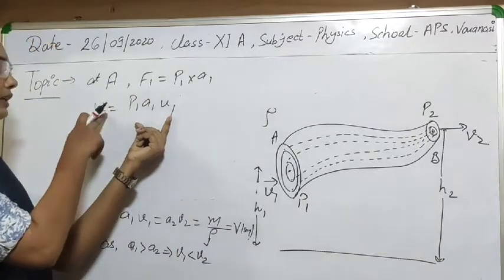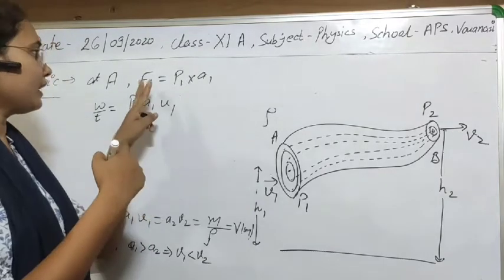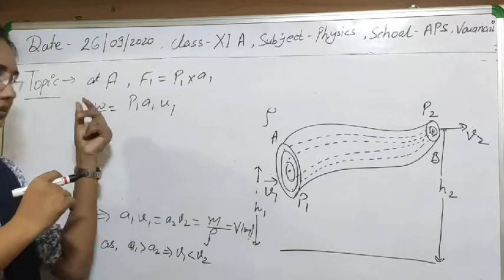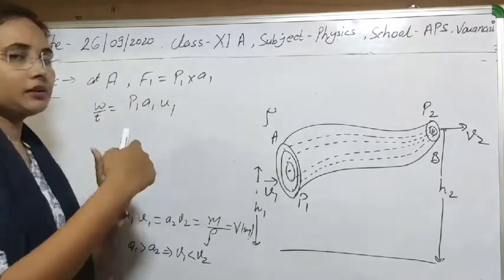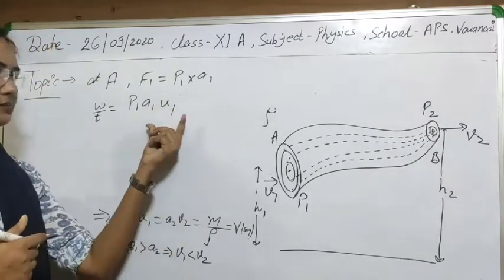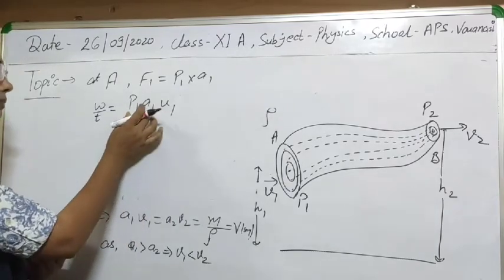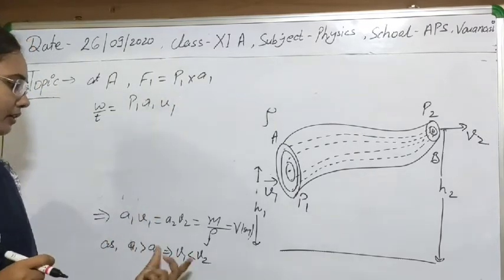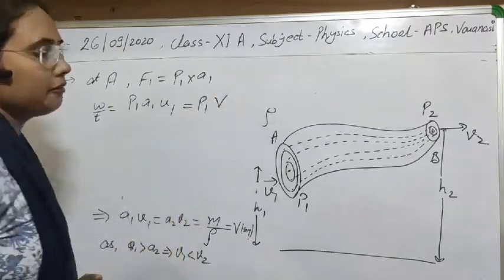You know that work is force into displacement, so we can write F1 into S. And I am taking the work done per unit time, per second. So displacement upon time will be the velocity. So we can easily write P1 A1 v1. And you know the value of A1 v1 from here, that is V. So we can write P1 into V.